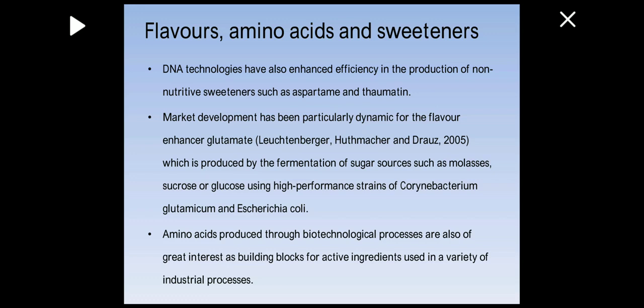Amino acids are another class, which are actually the building blocks of proteins, and they are produced by the process of fermentation by certain microorganisms, and then they are isolated and purified, and added to different food products or food supplements, and as a result, they become more value added products.